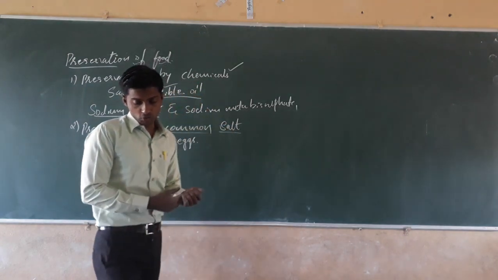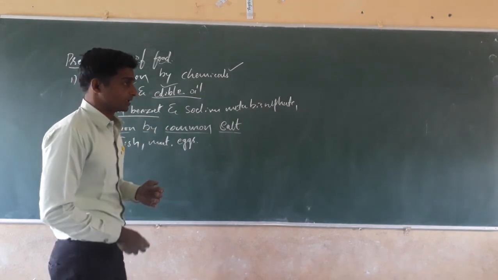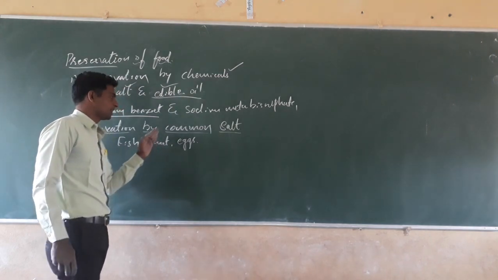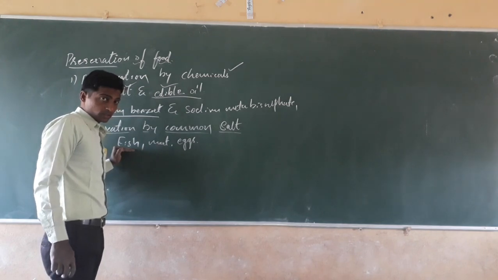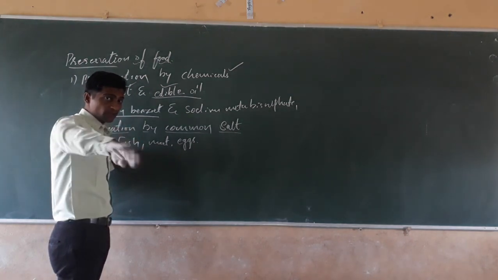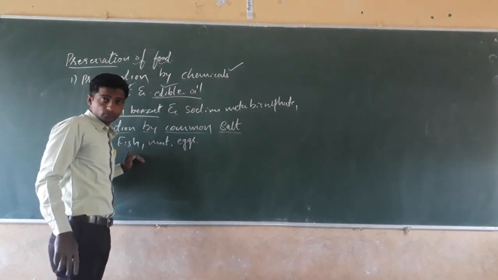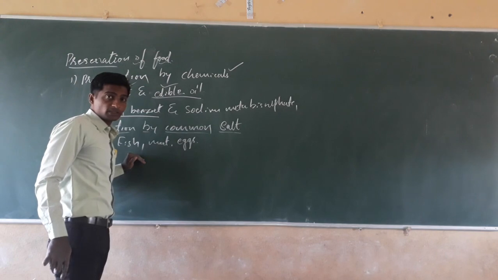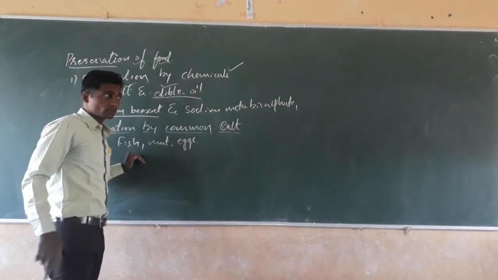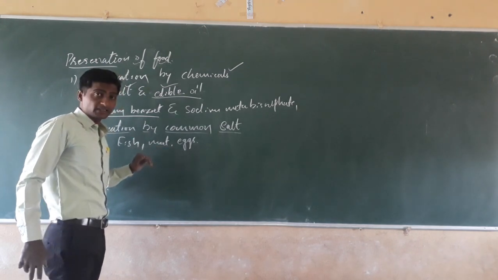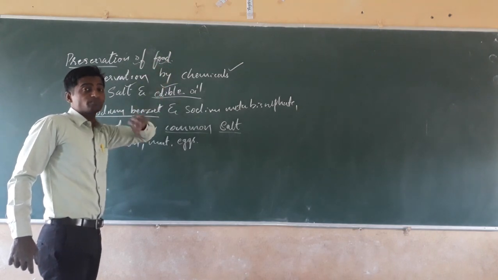Salting is also used for the preservation of amla and raw mangoes, and tamarind is also stored by this method. Mainly the fishes, the Bangla fish, are stored in the salt. That will store for a long time. And you might have seen the mummies in Egypt, that they stored in the salt.